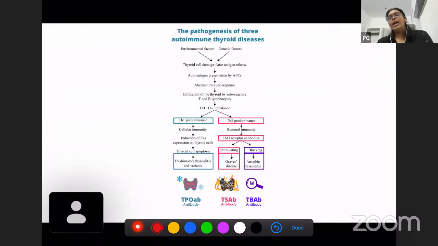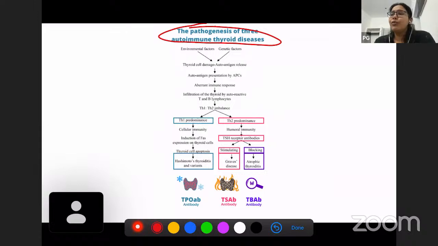Now we move on and discuss a few autoimmune thyroid diseases. We're going to discuss thyroiditis like Graves' disease and Hashimoto's thyroiditis. Before moving on, I just want to discuss the pathogenesis of these two diseases so that we can easily discuss their symptoms and their histopathologic findings. So what is the pathogenesis of these autoimmune diseases? What is autoimmune disease? Autoimmune disease is nothing but the cells of our own immune system starting to attack our own cells.